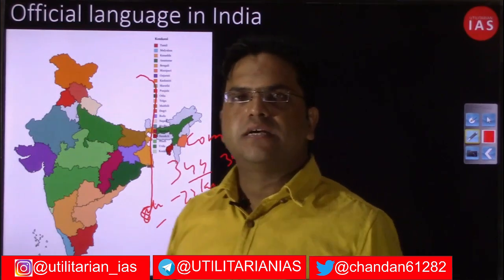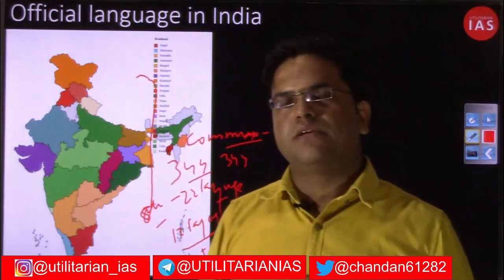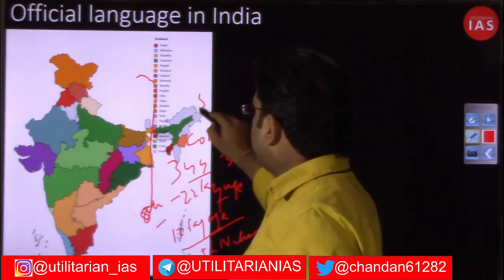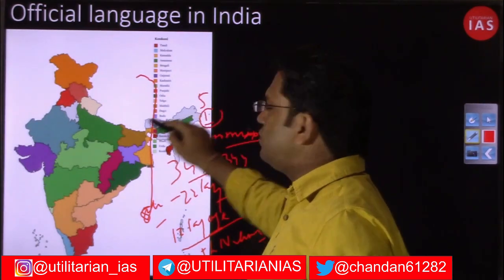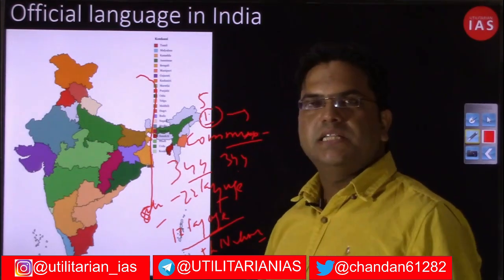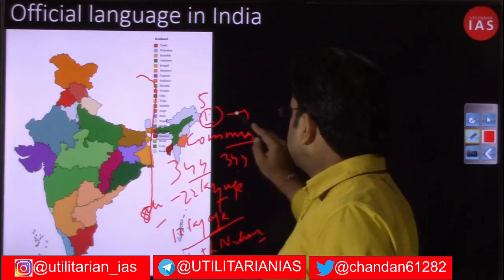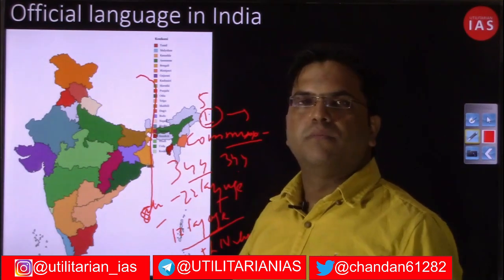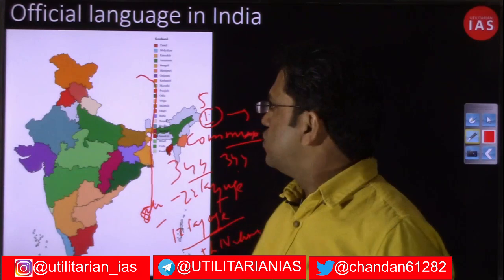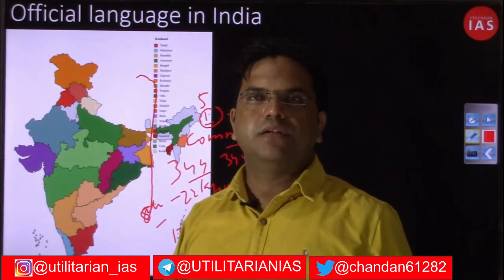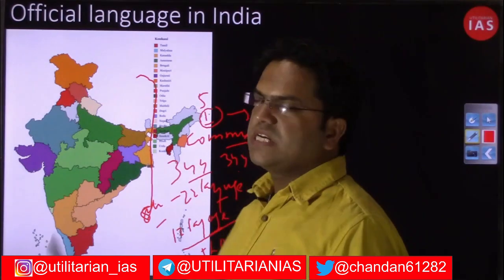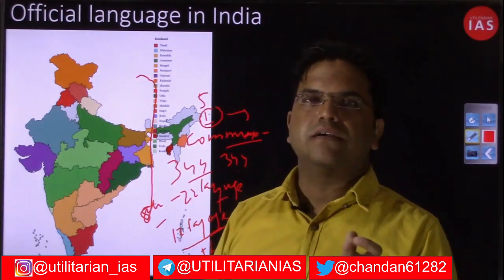In Article 344, the President, after 5 years and after 10 years, will institute a commission, and the commission will have a chairman and members. We did not discuss that point: it will have members from those belonging to the Eighth Schedule languages. Not the Eighth Schedule exactly, but official languages had already been mentioned in Article 344.